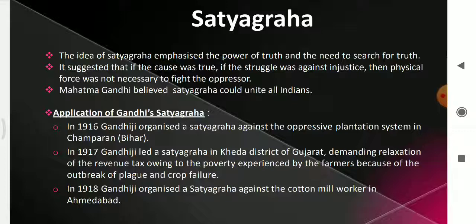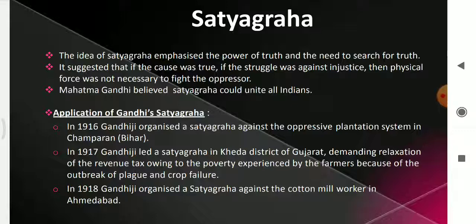Okay, in 1916, note it all of you, very important for 1 mark question as well as 3 mark question. Gandhiji organized a satyagraha in 1916 against the oppressive plantation system in Champaran. We also call it the Champaran Satyagraha. And in 1917, Gandhiji organized another Satyagraha in Kedah district of Gujarat. This Satyagraha was for demanding relaxation of the revenue tax owing to the poverty experienced by the farmers.